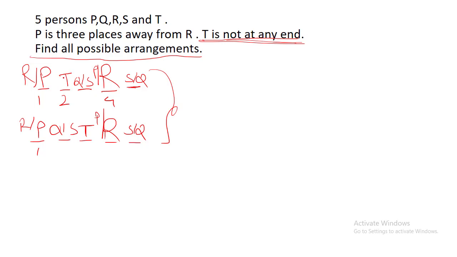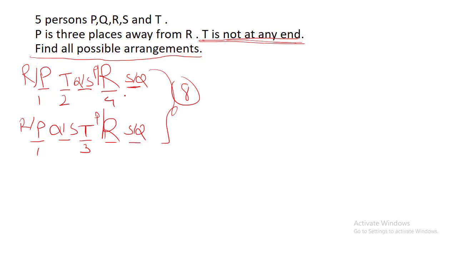So if T is at the second place, P first, R fourth, two different possibilities. R first, P fourth, again two different possibilities. T is at the third place, P first, R fourth, two different possibilities. R first, P fourth, two different possibilities. So in total there are 8 possibilities for this first and fourth place for P and R in any order.